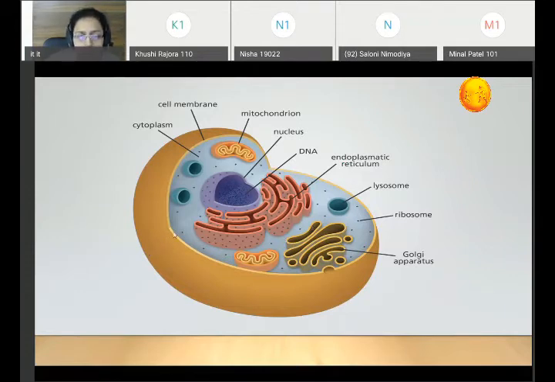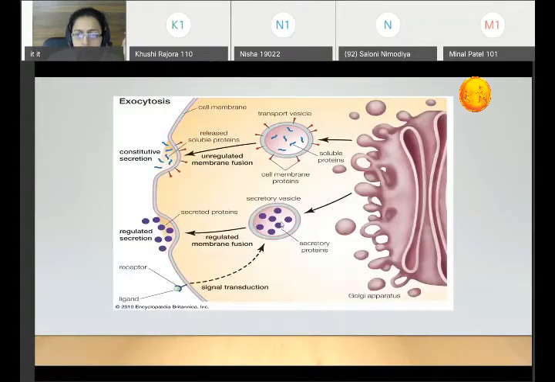Third is to the plasma membrane. So along this margin, the proteins can be targeted. And fourth is out of the cell. If you look at this particular diagram, you will appreciate how the proteins are targeted outside the cell. So this is a cell, this is the cell membrane. Here you can see it's a Golgi apparatus. You have secretory vesicles which are coming out of the Golgi apparatus.